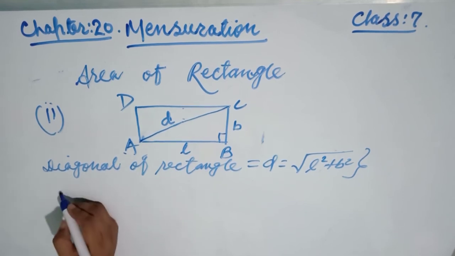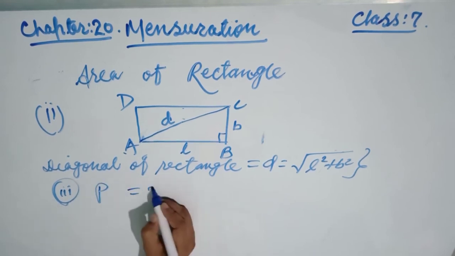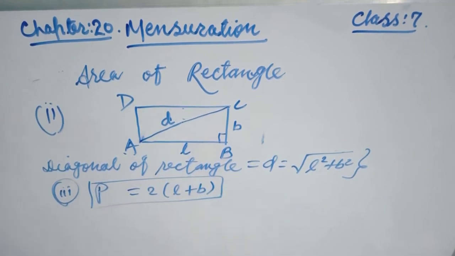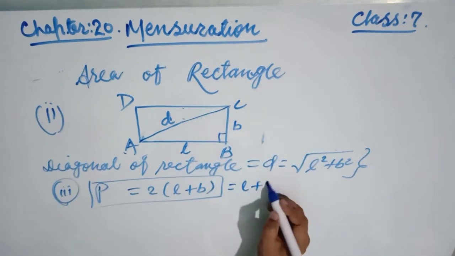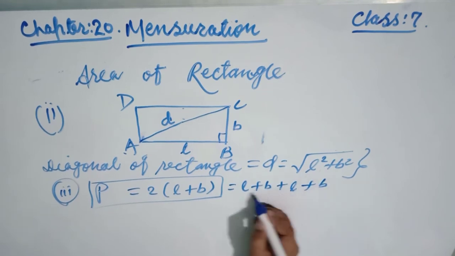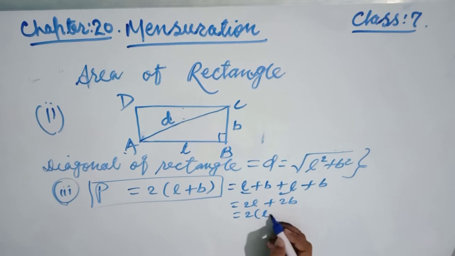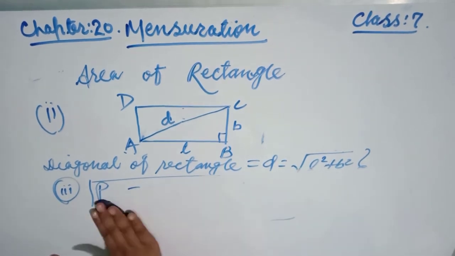Okay, now the third one is perimeter. Perimeter of a rectangle, friends, is 2 into L plus B. Why, friends? Because the perimeter means the total length of the boundaries of the rectangle. This is one length L, this is also B, this is once again L, and this is once again B. So 2 times L, 2 times B, take out 2 into L plus B. Now, friends, this is a very important formula.